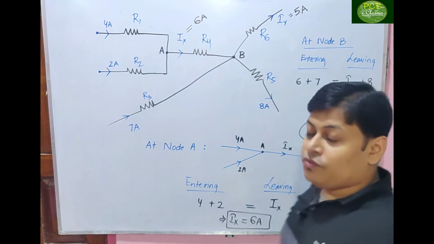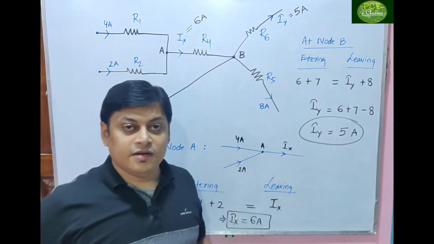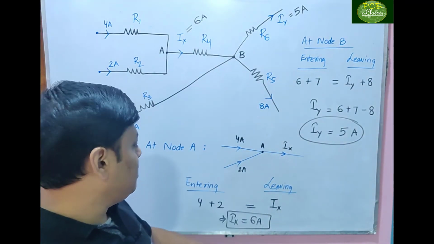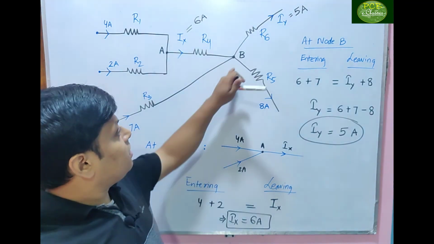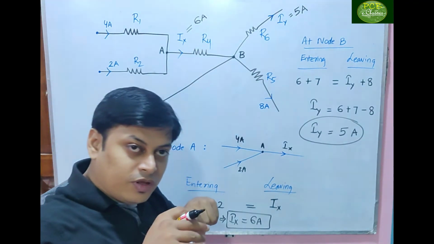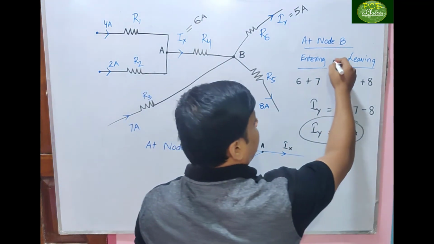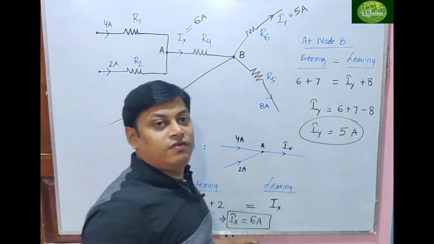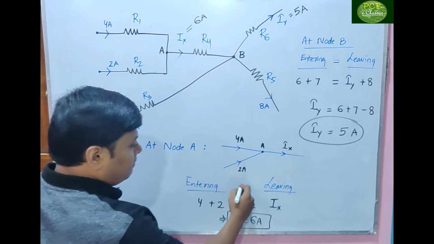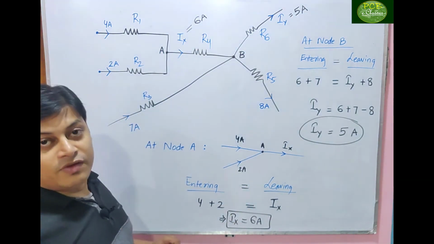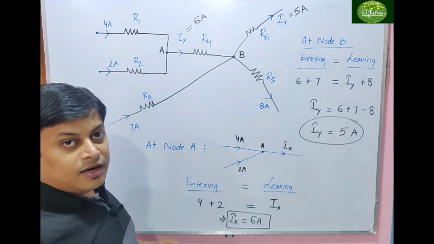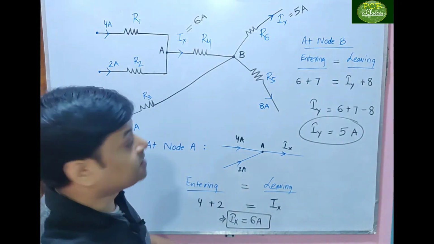Clear? This is how we solved for KCL. A circuit will be given and you have to see what nodes are present. At a node, you have to apply KCL. KCL says the entering current should be equal to the leaving current. That is why we have taken entering and leaving. Clear? Next.